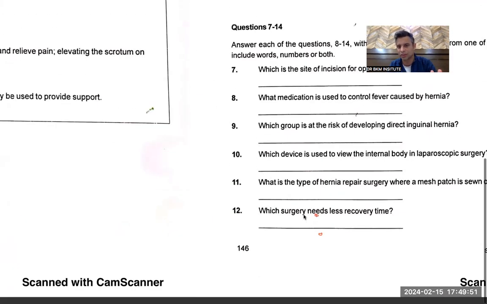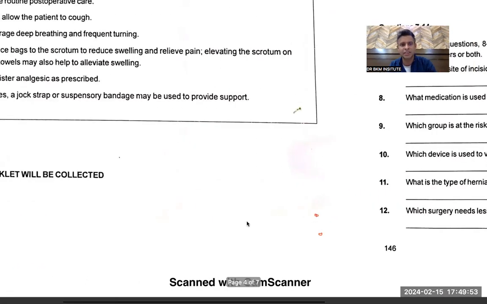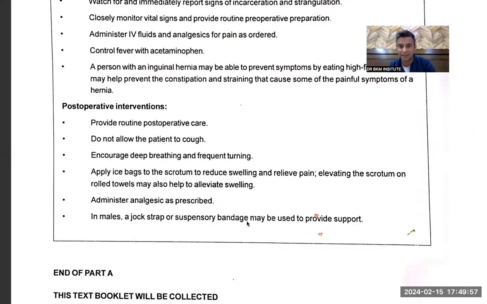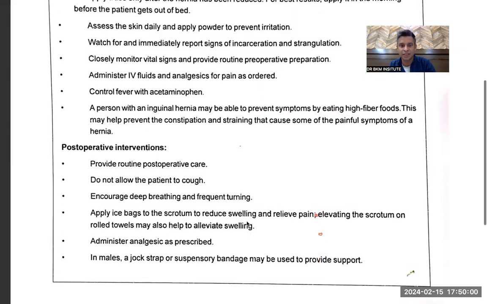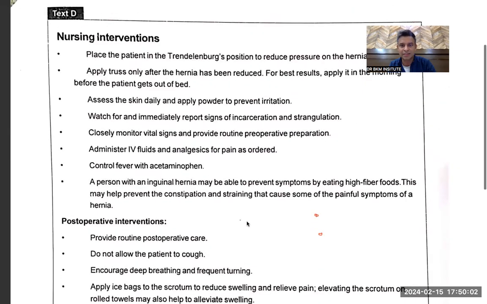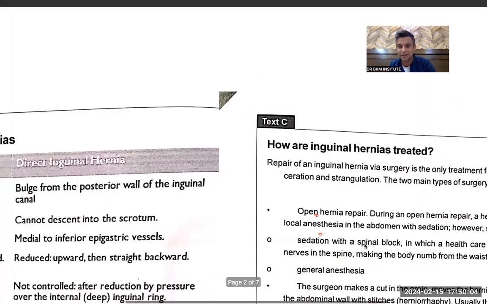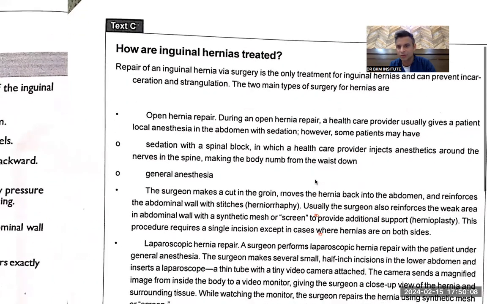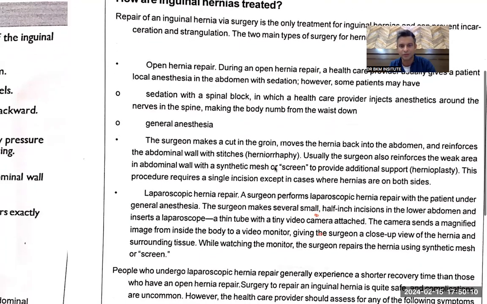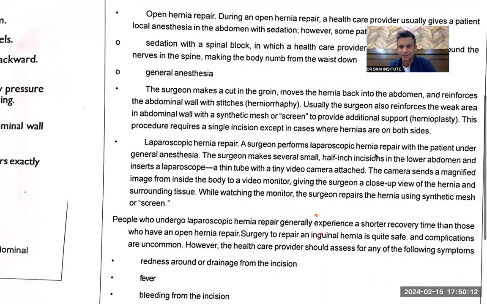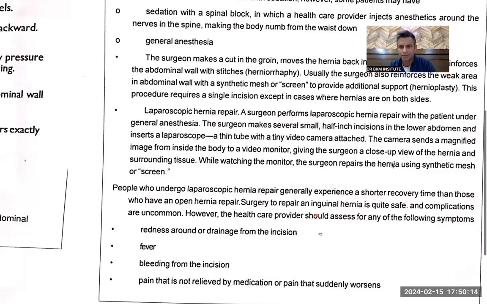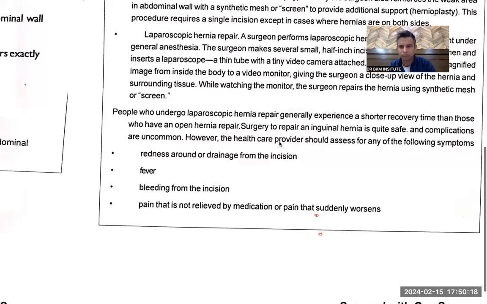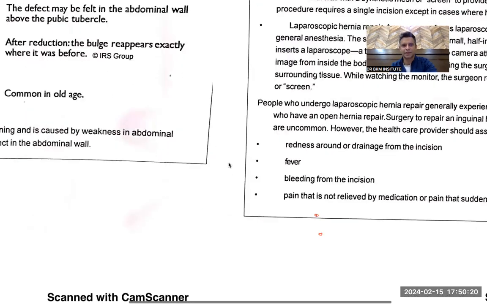Eighth question or 12th question I left. Which surgery needs less time? So now I will get time to find that thing. Which surgery needs less time? So it should be given in the C. Which surgery needs less time? Now I want to find the time because that's the only question left I have to do. Now I'm not finding it.